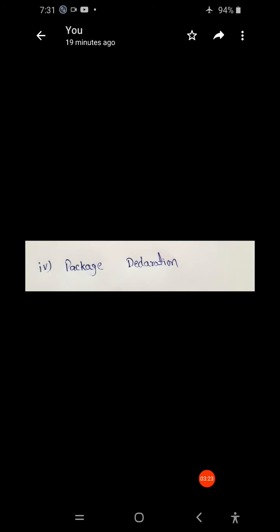And next, the package declaration. A package declaration is a mechanism employed in VHDL to store some common declarations like types, procedures, functions, etc. These common declarations can be shared by many design units by using library and use clauses.